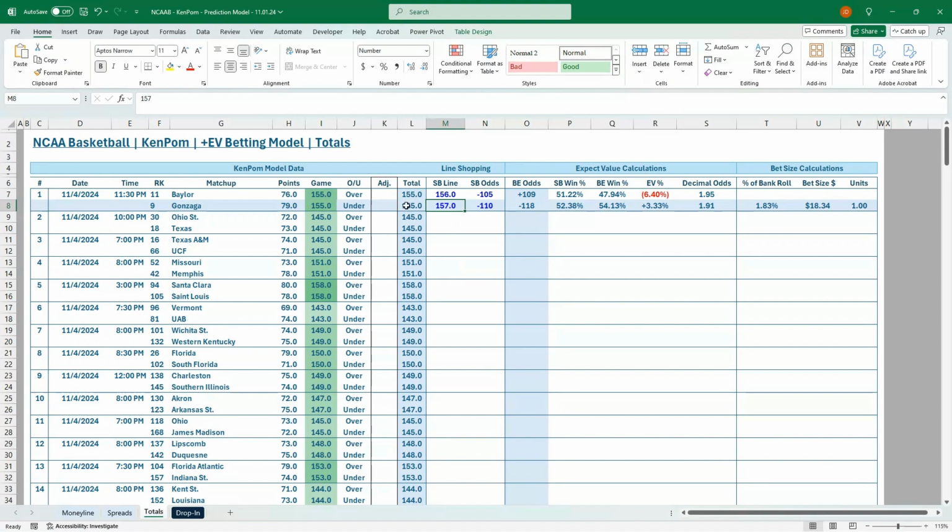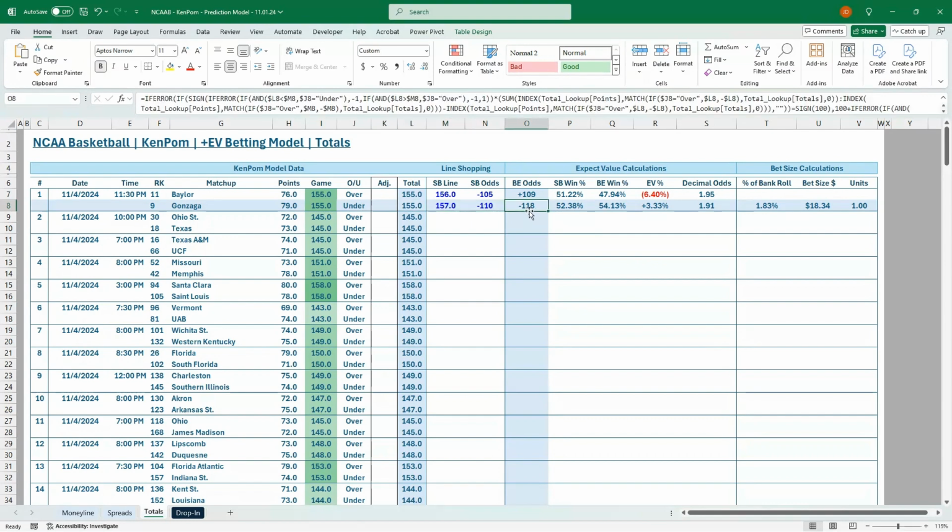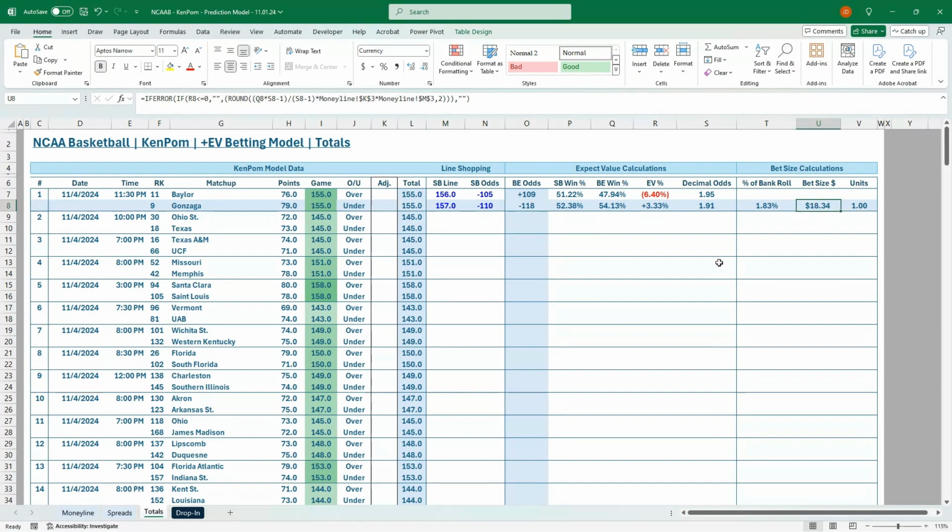So when you're looking at the under, you want to look for whatever the highest line is, and then the opposite if you're looking for the over. So 156 was the lowest total value. So start there, see what value you have for line shopping, see if anything comes up. So 2 point difference here, minus 110, break even would be minus 118. So about a $20 bet for that game to be on the under of the 157 line.